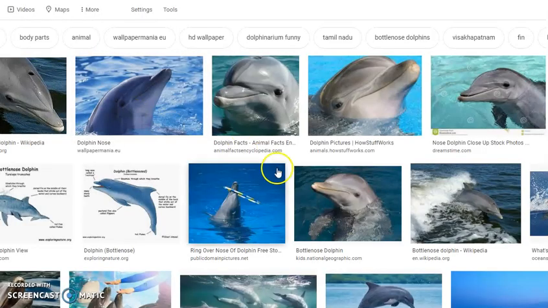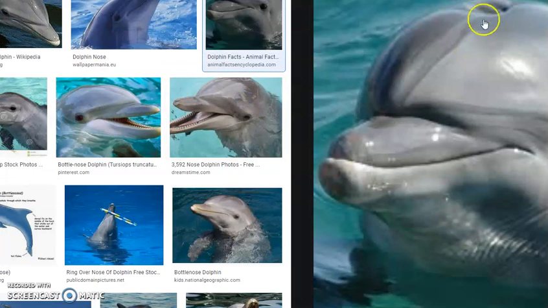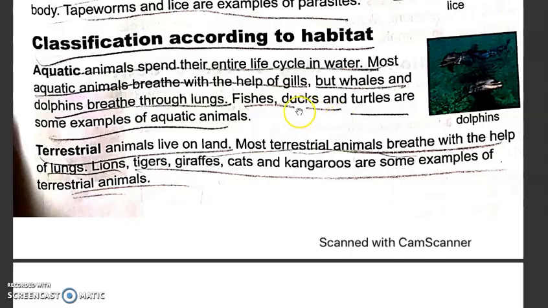So, like we saw in that Dubai Atlantis, see, this is where the nose of a dolphin is. So, a dolphin has to come out to breathe. It comes on the top and then it breathes through its nose and then it goes back. So, this is important for them.